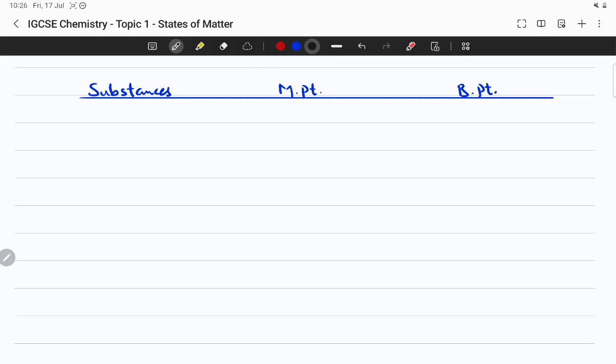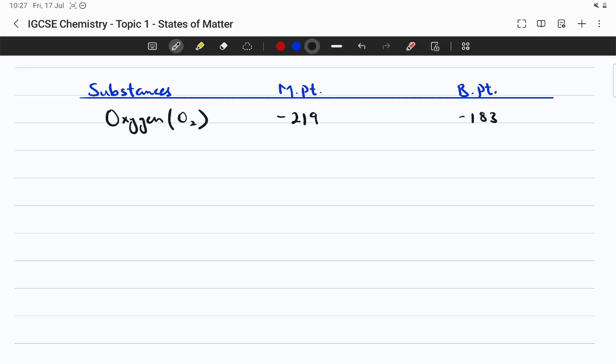So oxygen here, we have oxygen gas, O2, in the air. Its melting point is minus 219 degrees Celsius, which is way below the melting point, or you can say freezing point, of water. And the boiling point is minus 183. We would come back to this. So oxygen gas would boil at minus 183, like 183 degrees Celsius below zero.